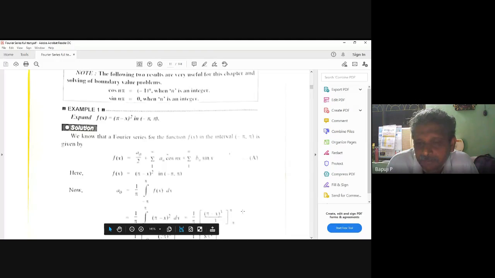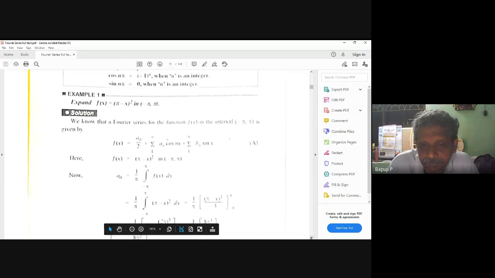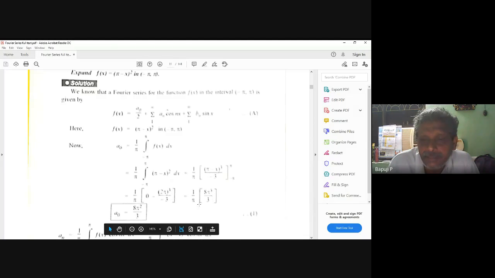Applying the upper limit, pi minus pi is 0, so it vanishes. Applying the lower limit, we need 1 minus, and a minus is already there, so minus minus is plus. This becomes 2 pi whole cube by 3, that is 8 pi cube by 3. The 1 by pi is already there, so one pi cancels and we get 8 pi square by 3. This is a naught; we can keep it on one side.